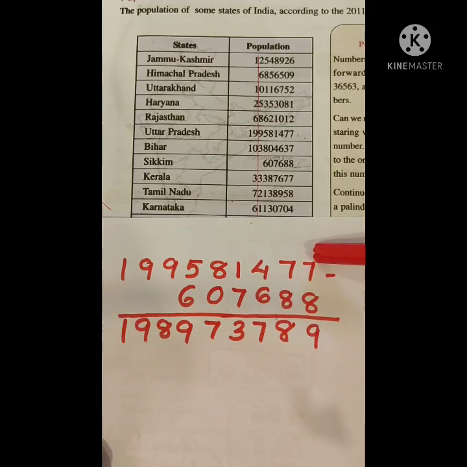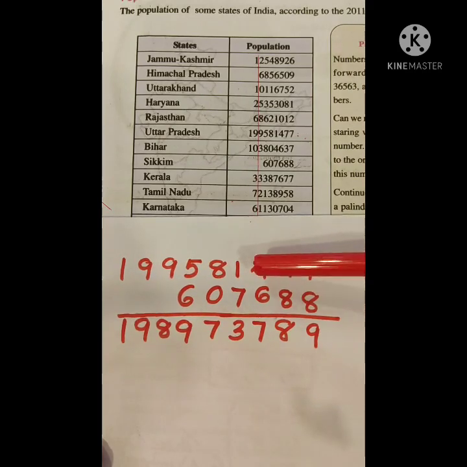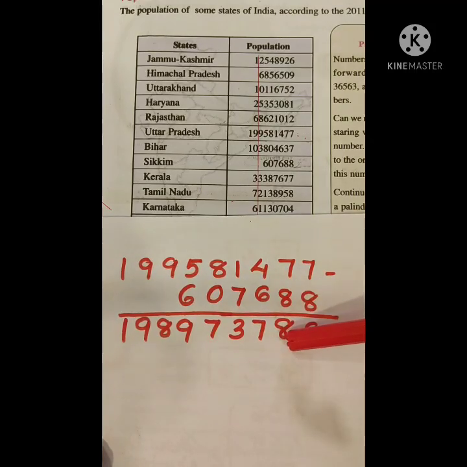Here we cannot subtract 8 from 7. So we have to take 1 from the 10's place. Then this number is 17. 17 minus 8 equals 9. Now we have only 6. Cannot subtract 8 from 6. Again we borrow 1 from the 100's place. Then it will be 16. 16 minus 8 equals 8.